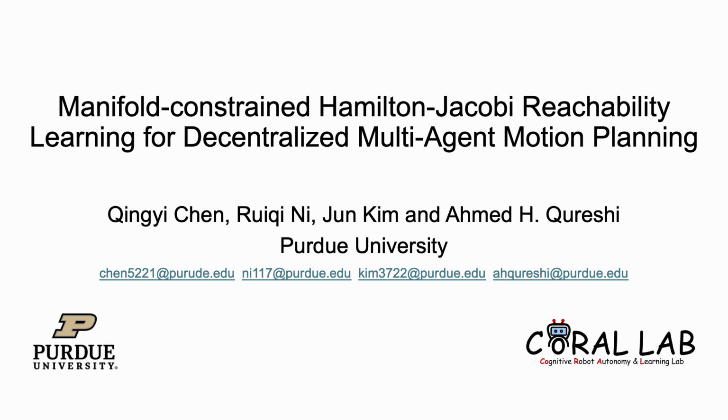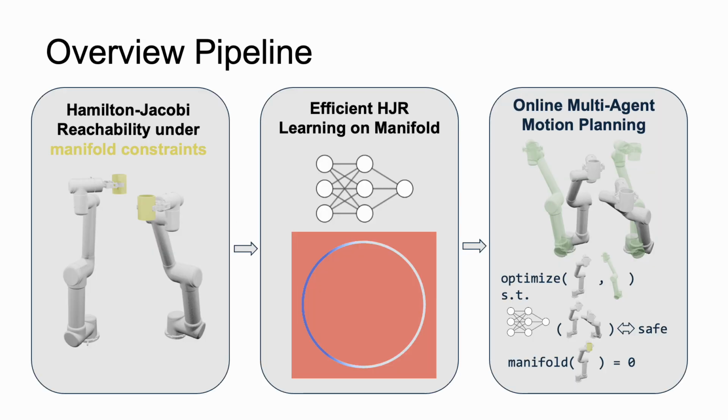This video presents our work, Manifold-constrained Hamilton-Jacobi Reachability Learning for Decentralized Multi-Agent Motion Planning, and its demonstrations in simulation and real-world experiments. We begin with a brief overview of our proposed framework. Our goal is to solve safe decentralized multi-agent motion planning under task constraints. For example, service robots must hold cups upright when they move to prevent spillage.